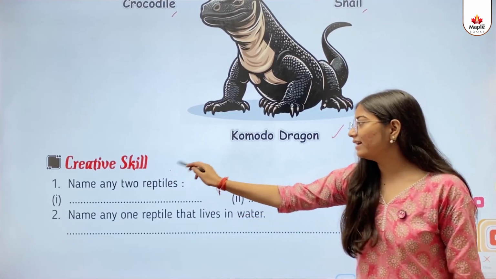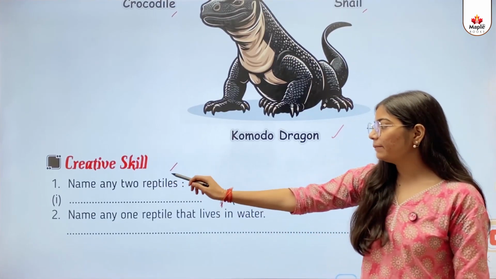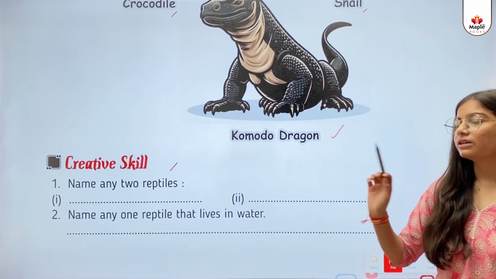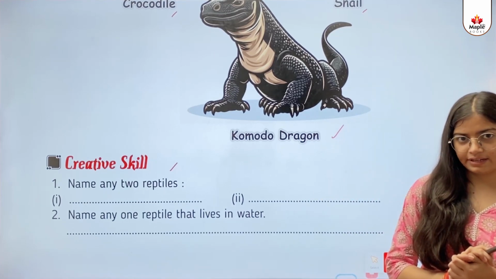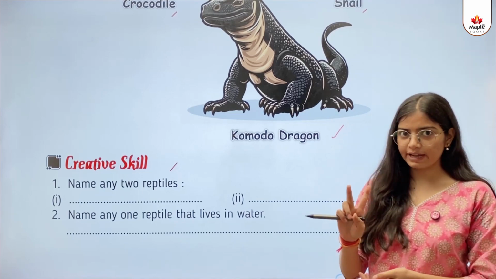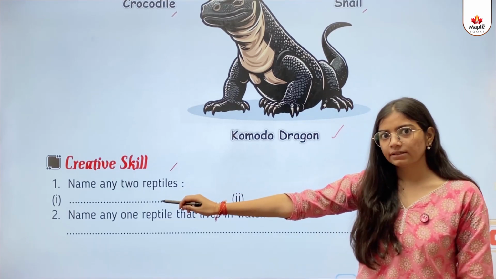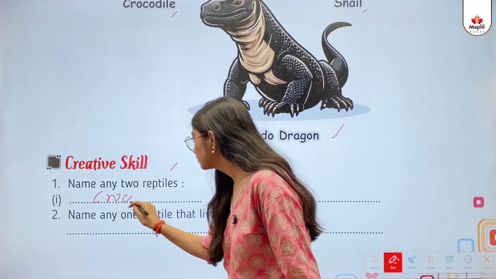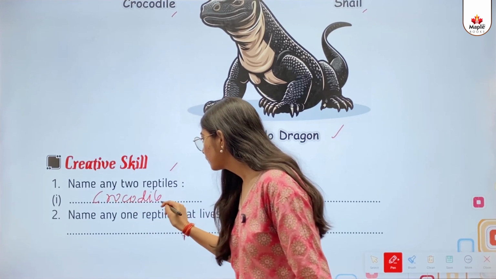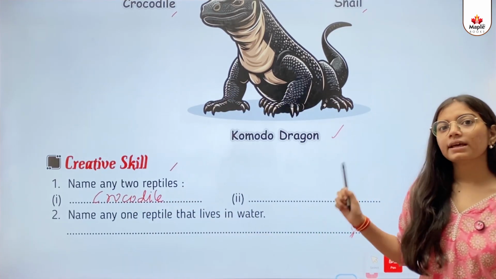Creative skill. First, name any two reptiles. So kids, in this we need to answer the name of any two reptiles. First one is crocodile. Second one is snail.